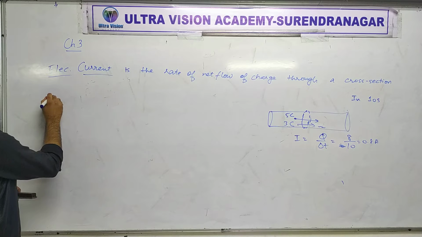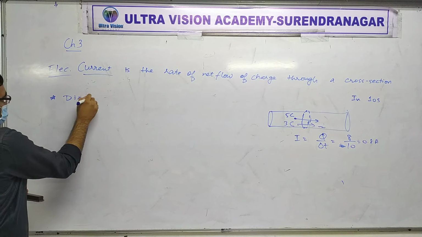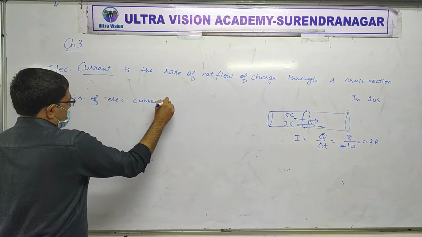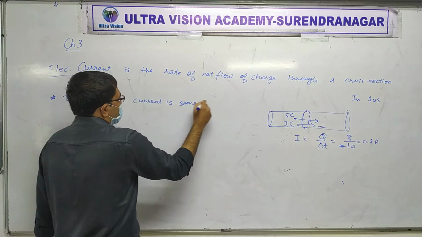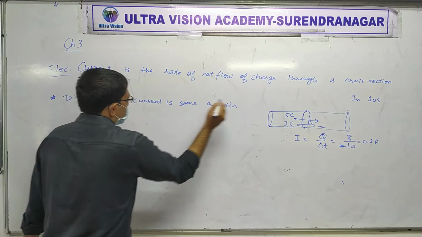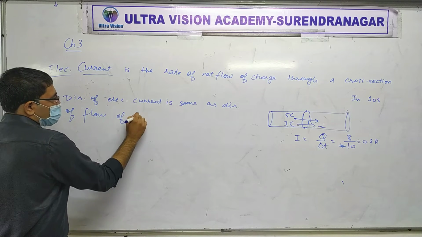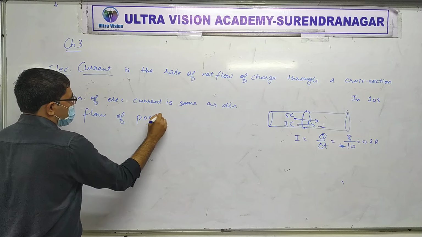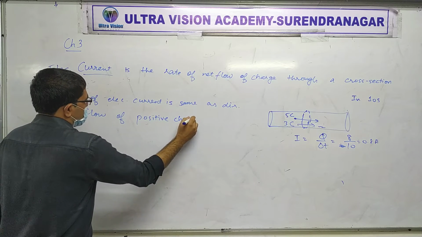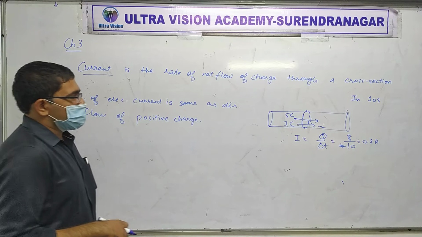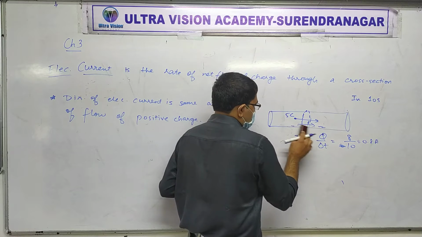So, first thing is that direction of electric current is same as direction of flow of positive charge. Did you understand? Or not clear? Let's go back to basics here.